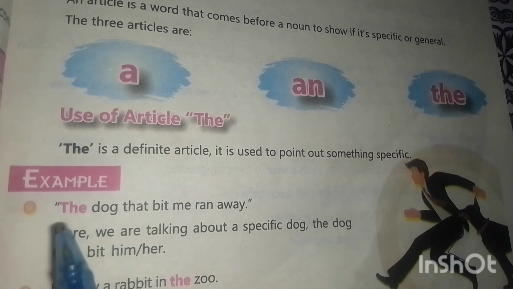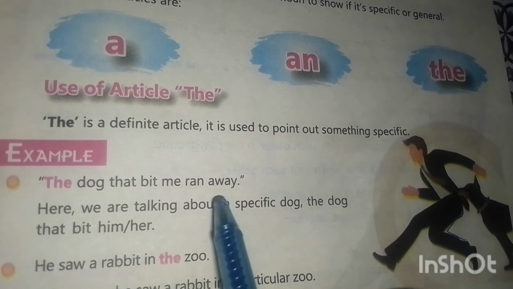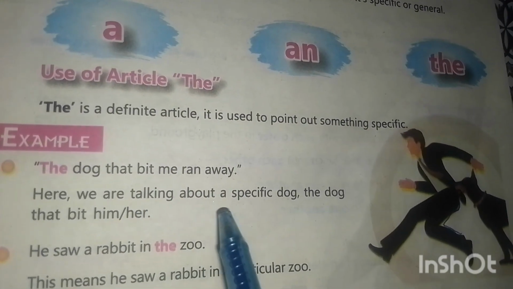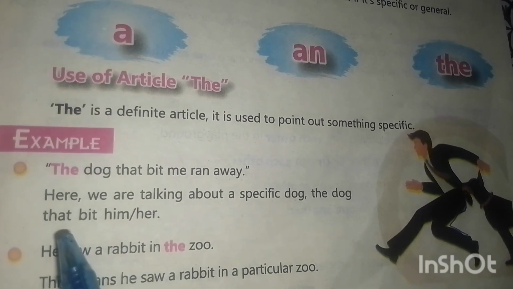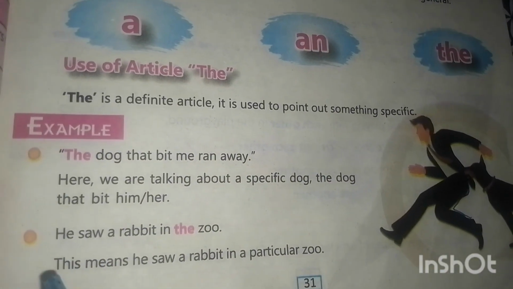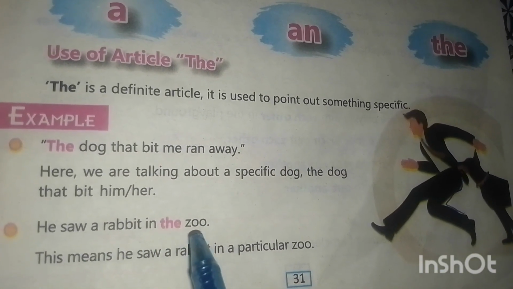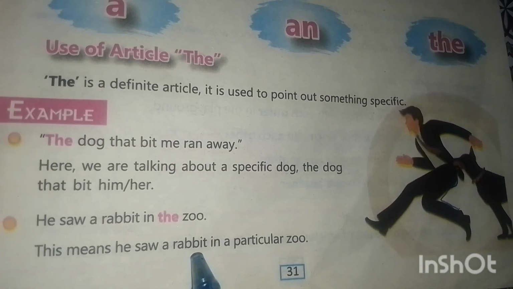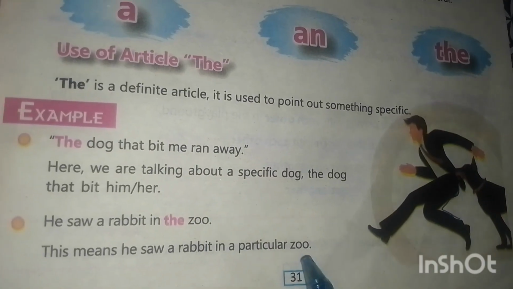Next example, the dog that bit me ran away. Here we are talking about a specific dog, the dog that bit him or her. Next example, he saw a rabbit in the zoo. This means he saw a rabbit in a particular zoo.